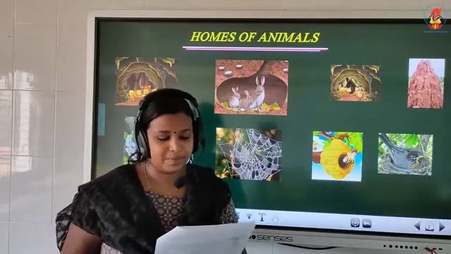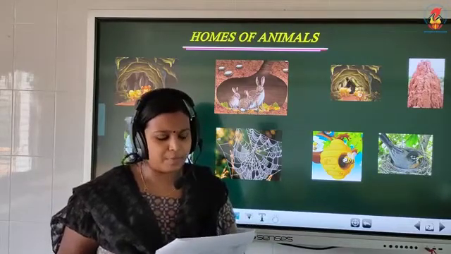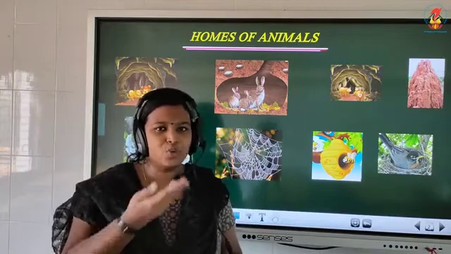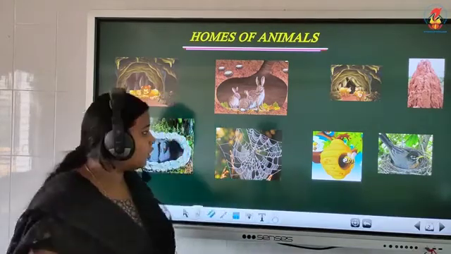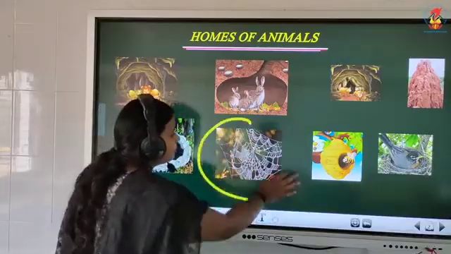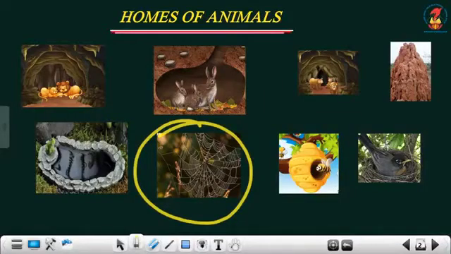Next, spiders make webs. They use the webs to catch insects to eat. Here you can see a spider web. Yes, spider webs are used to catch insects to eat.